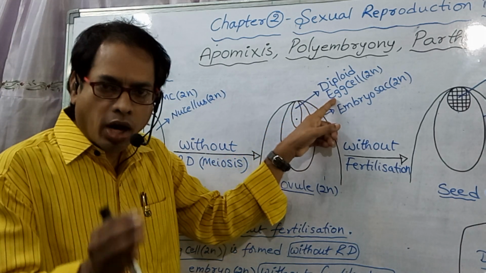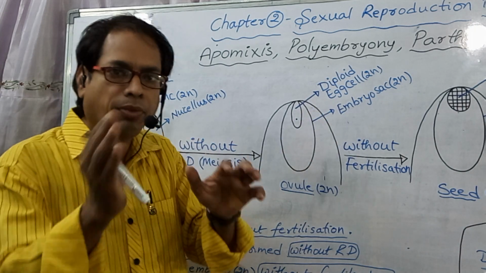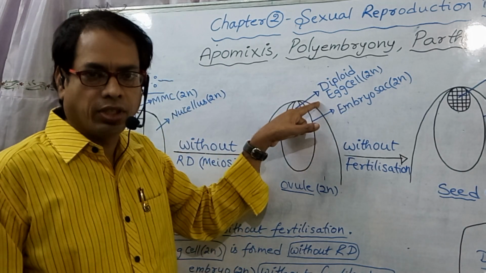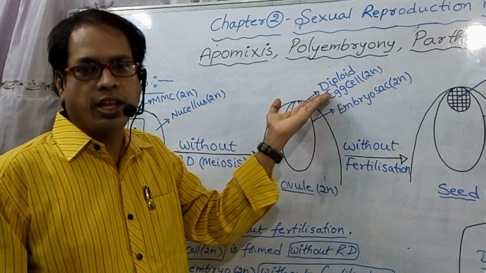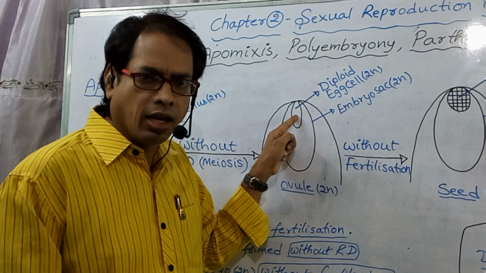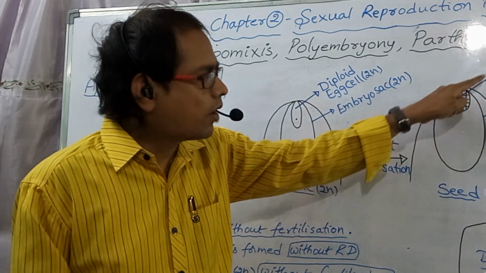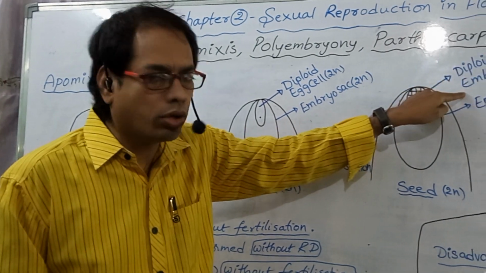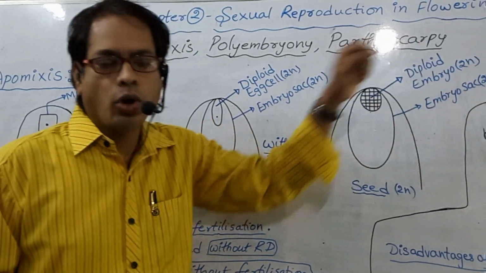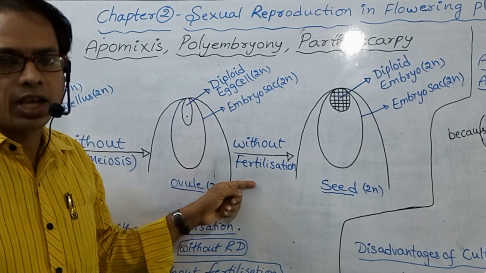As a diploid egg cell is formed, there is no need for fusing of male gamete with this egg cell. So this diploid egg cell undergoes mitotic divisions and forms a diploid embryo. Here there is no fertilization occurring.